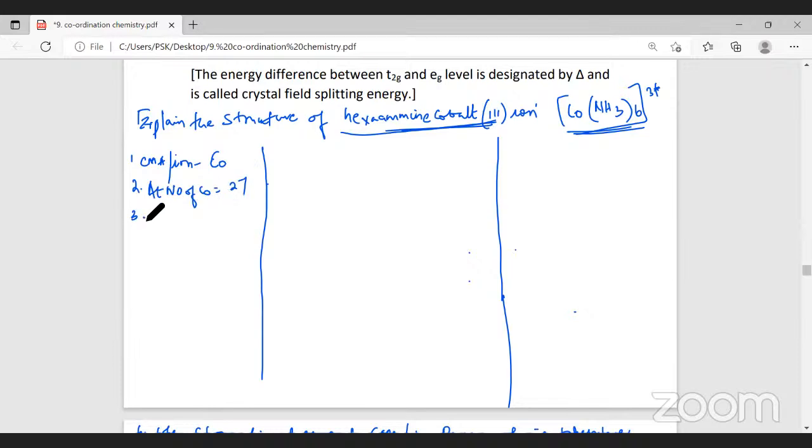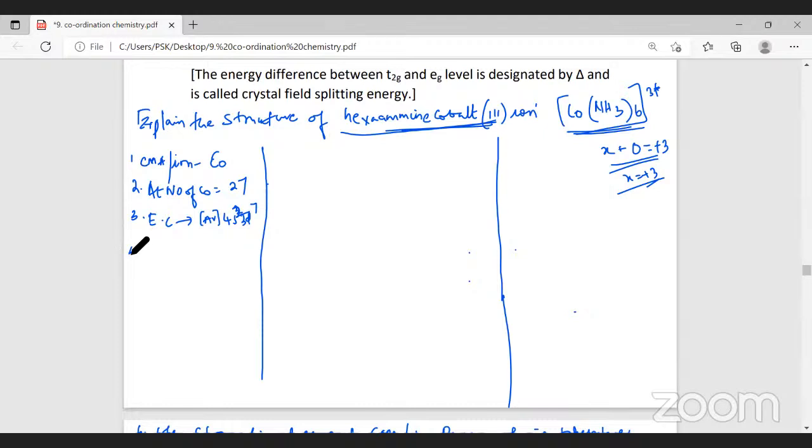The third point is, what is the electronic configuration? EC stands for electronic configuration. It is argon configuration 4s2 and 3d7. Now tell me, what is the charge on cobalt here? As a whole, the charge is +3. Ammonia is a neutral molecule, 0 into 6 is 0. Cobalt, we take it as X. So X will be equal to +3. The charge on cobalt is +3.